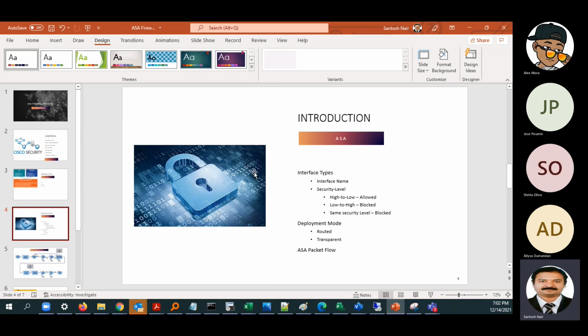So we'll go back to ASA. As we did on the Palo Alto firewall, with any firewall that we learn, first we have to learn the different interface types. Then we will have to learn our different deployment modes and packet flow. So in the ASA firewall, we can say that